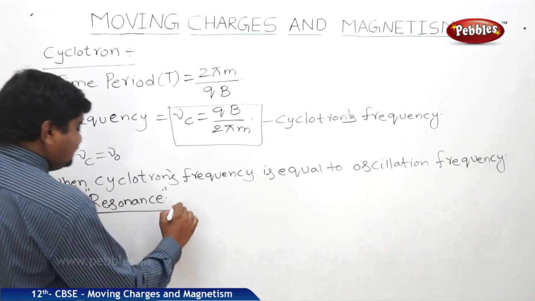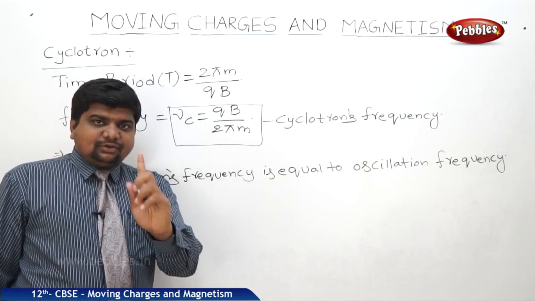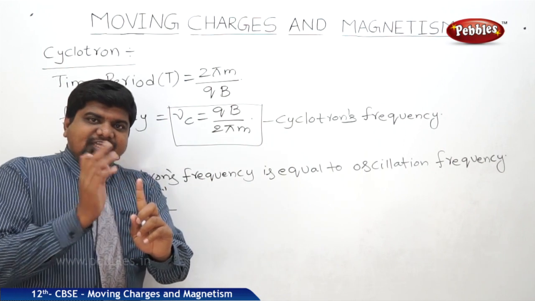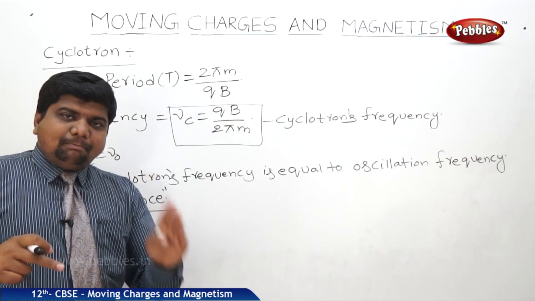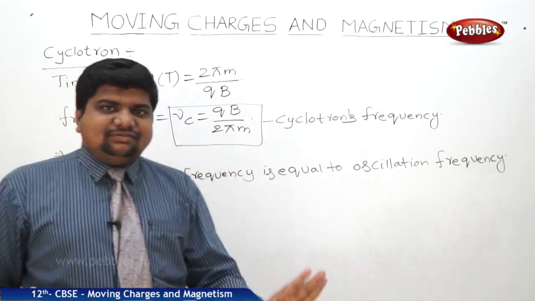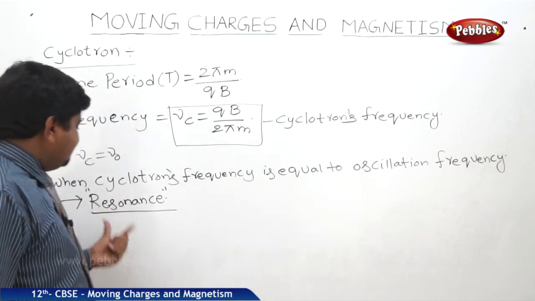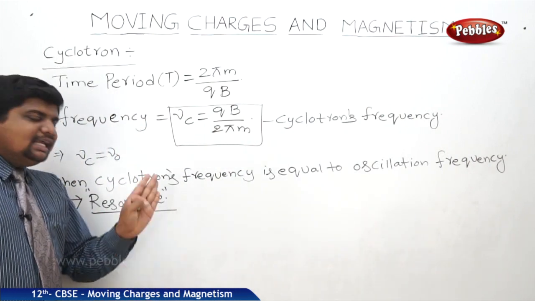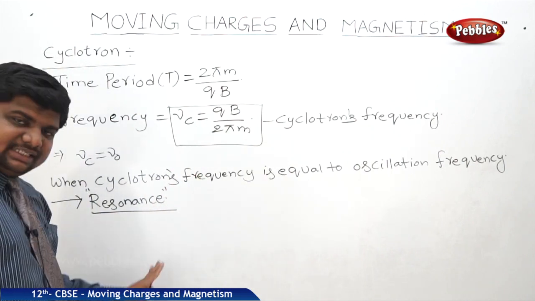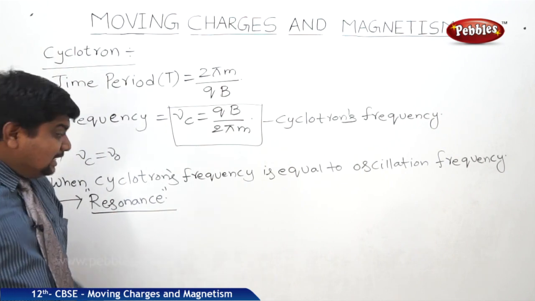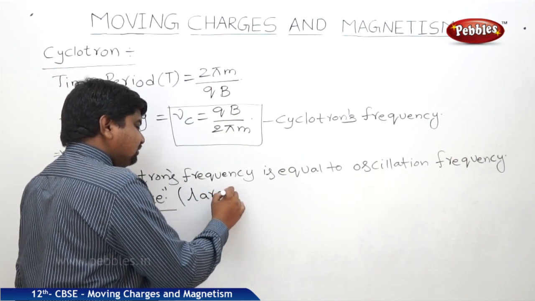What is the meaning of resonance? It is very difficult to predict the exact source of the sound. One object is already under rotation or revolution. Another object is influenced by this one, which is already doing the oscillations or rotation. So they both will match the frequency. Under the matching condition, both objects have the same frequency, so they do the same number of oscillations in a given unit time. So it is very difficult to find the exact source. This condition leads to resonance. In case of resonance, another result we can observe is the largest amplitude.